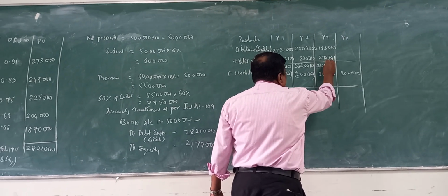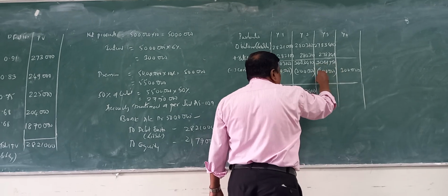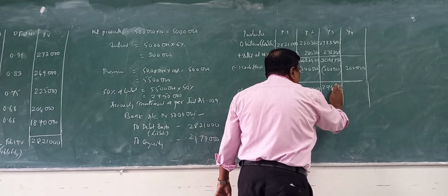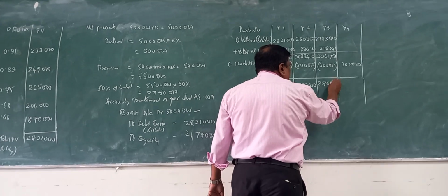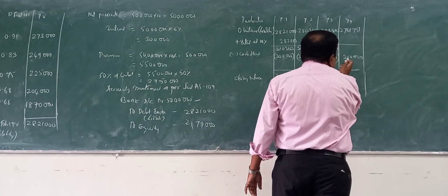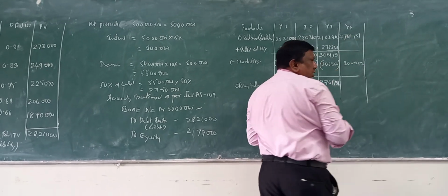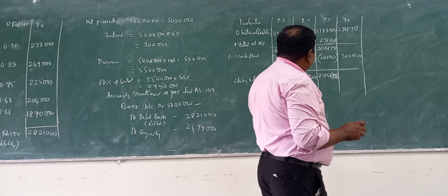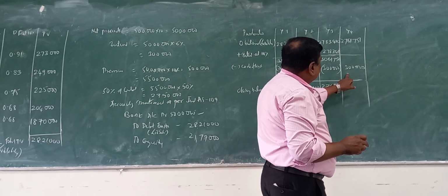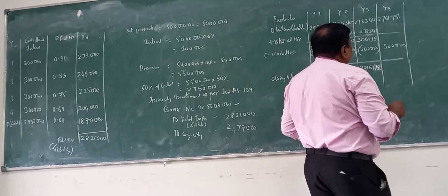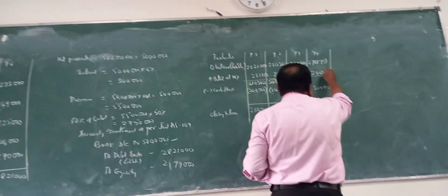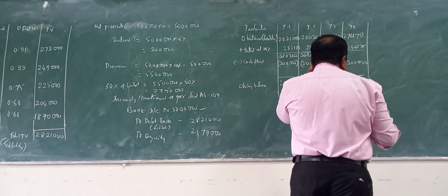Then we subtract 3 lakhs from 30 lakh 61,751, giving 27 lakh 61,751. For the next year, we subtract the 3 lakhs again, which gives 24 lakh 61,751.